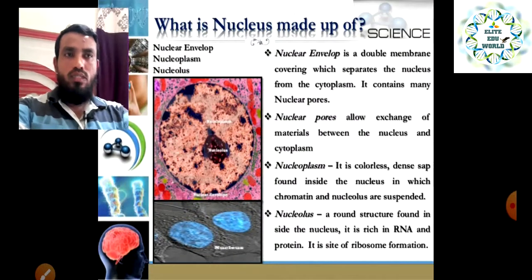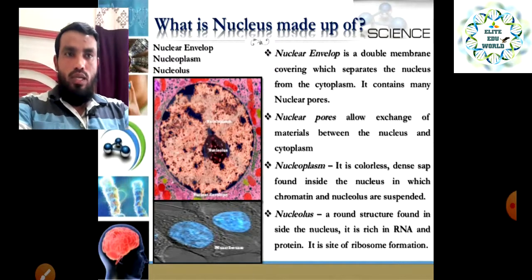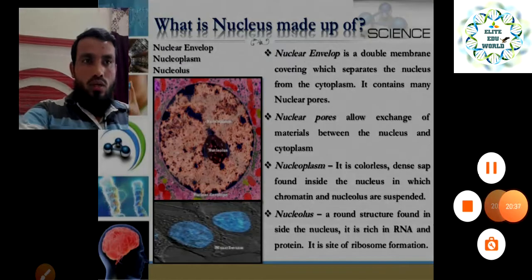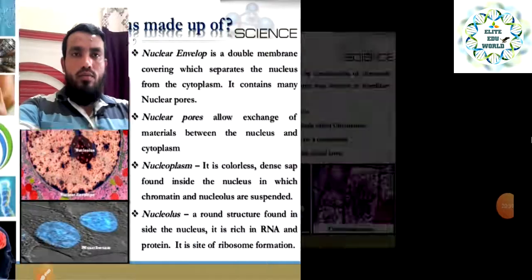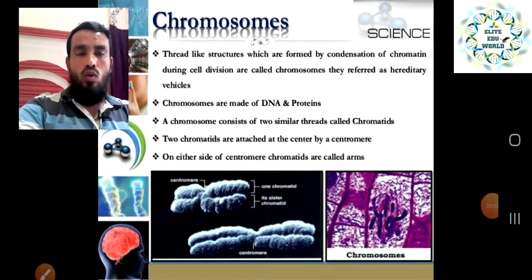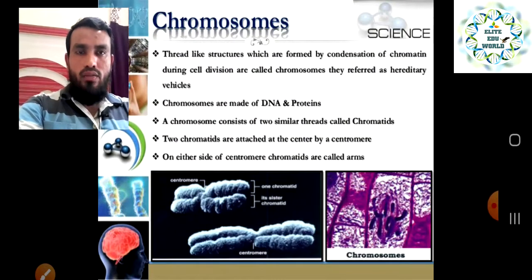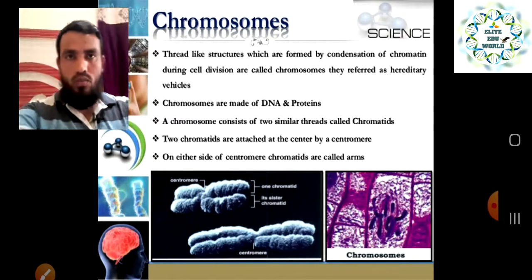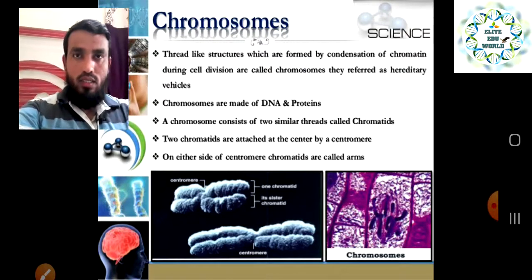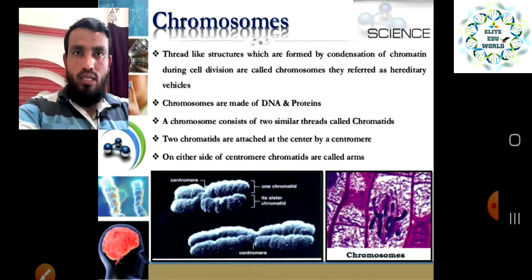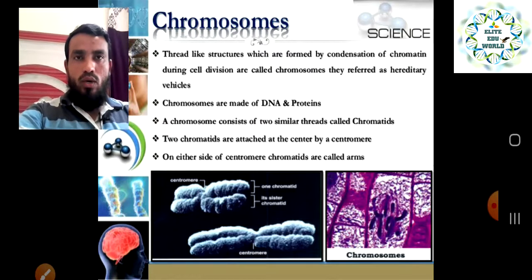What are the things which make up the nucleus? Okay. In the next slide we will move to the chromosome. Already we have seen that the chromosome is a material responsible for carrying genetic information from parents to offspring. So, what is the chromosome?